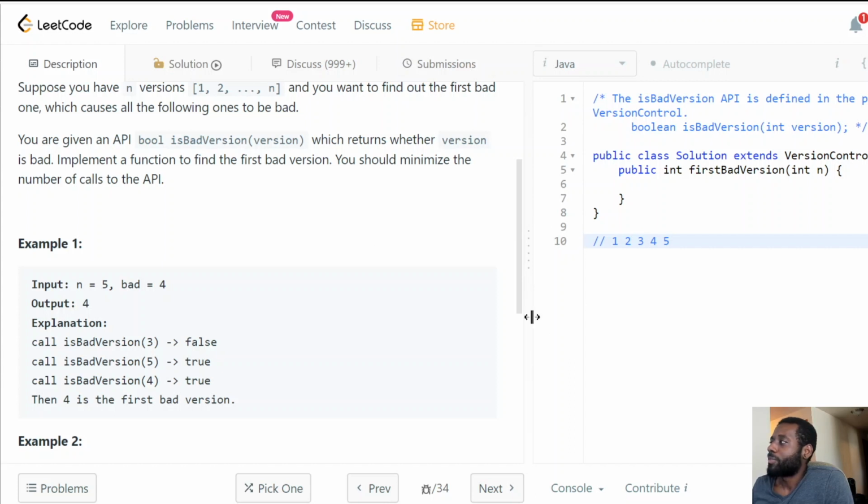Let's say I'm in a particular section where the version is not bad. Maybe I don't have to worry about everything that comes before me. Also, if I'm in a section of the array where the version is bad, I know that everything after me is going to be bad. I'm looking for the first one that's bad, so I'm going to worry about the things that come before me, and that's where I'm going to keep going. That's what I'm talking about, guys.